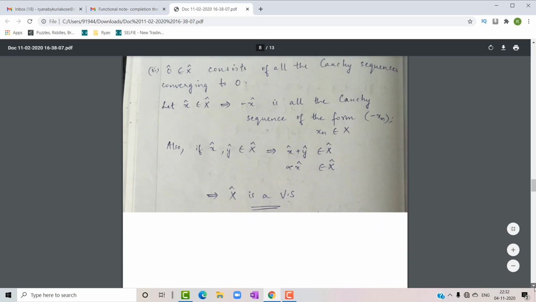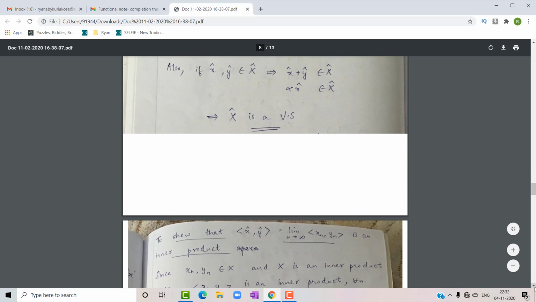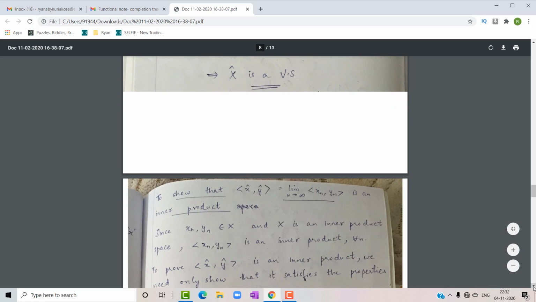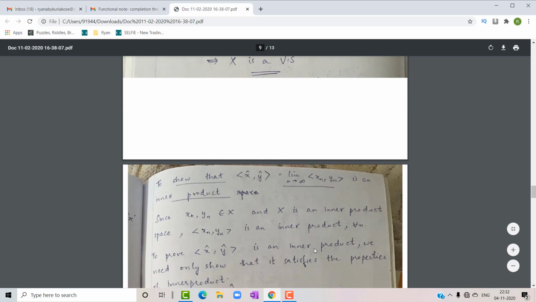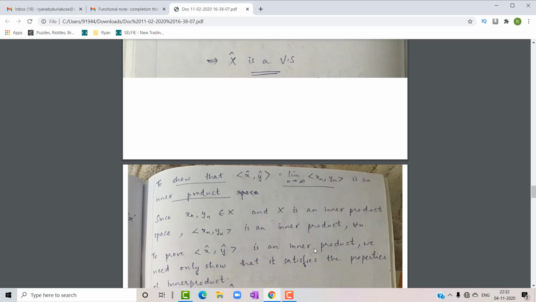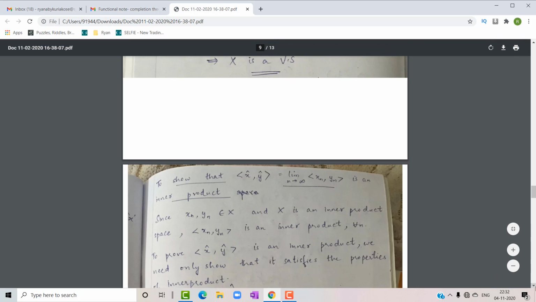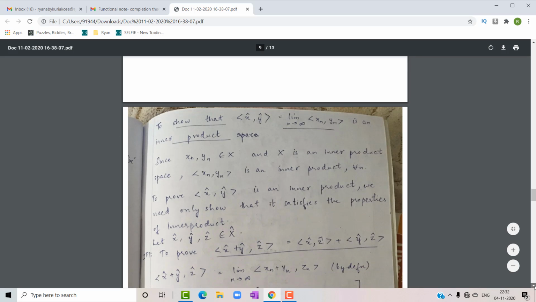Next we have to prove that the inner product of x cap, y cap is equal to limit n tends to infinity of the inner product of xn and yn, and that it is an inner product. And this is very much required because we have to prove that capital X cap, or H, is actually a Hilbert space. So whatever we have defined earlier with respect to the inner product, we have to prove that it is actually an inner product. For this we have to prove all the properties that we have studied for inner product.